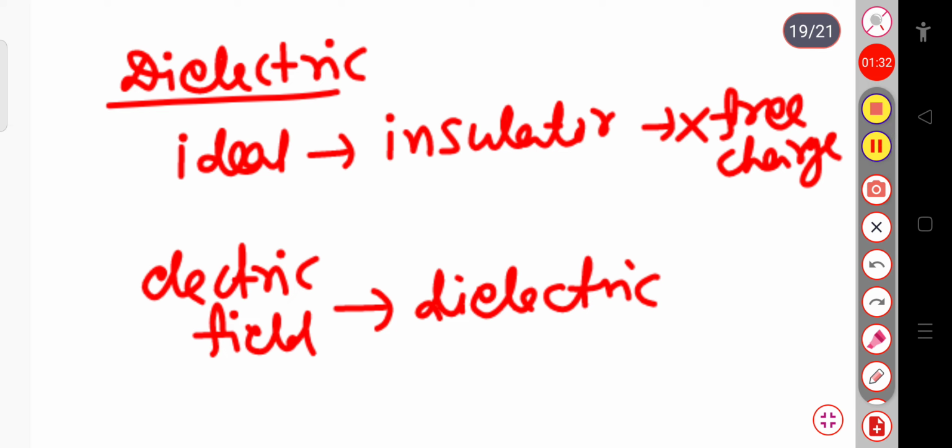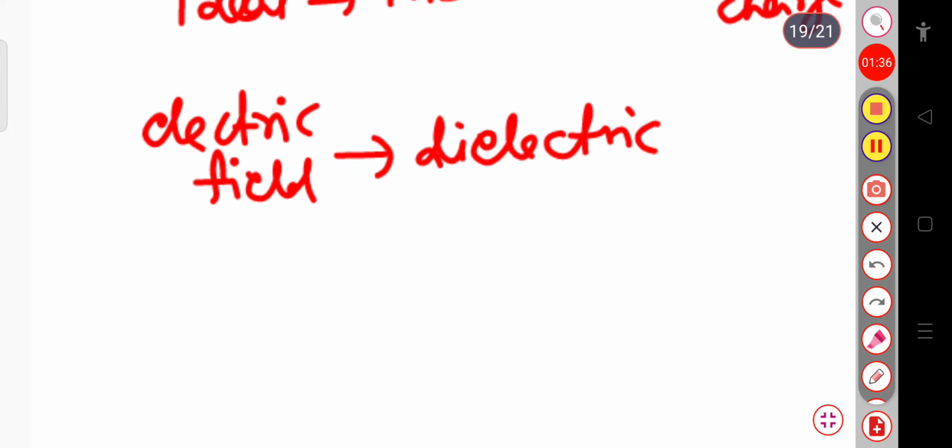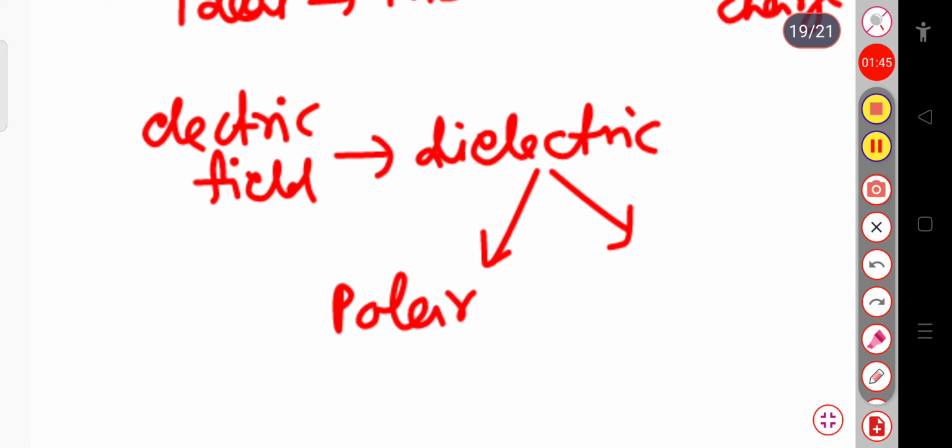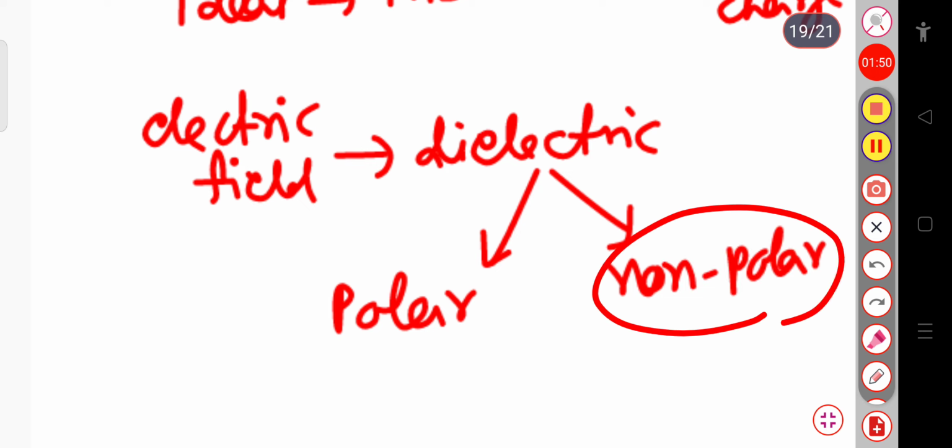Depending on the structure of the dielectric, it is of two types: one is polar molecules and the other is non-polar molecules, or non-polar dielectrics. In the previous lecture, we discussed the non-polar, and today we will see the polar molecules.